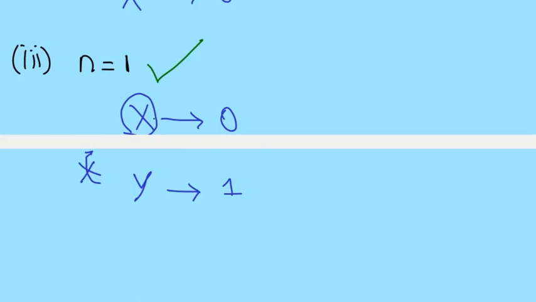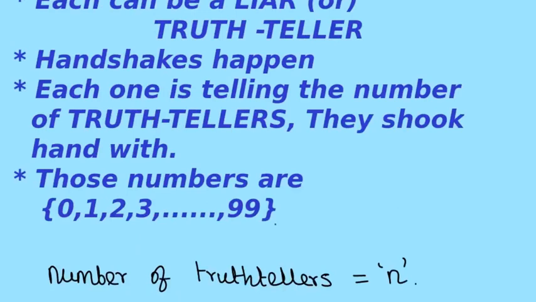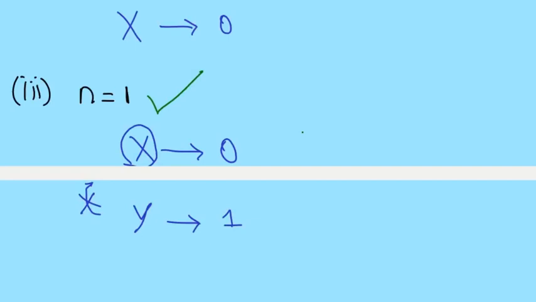So the only solution is n is equal to 1, and in this case it should have been feasible because Y has not handshaken with X. That is the only way this has to be feasible, and since we have given all these numbers 0 up to 99, this is how they should have happened. So the answer is: the number of truth tellers in this gang of 100 people is just 1.